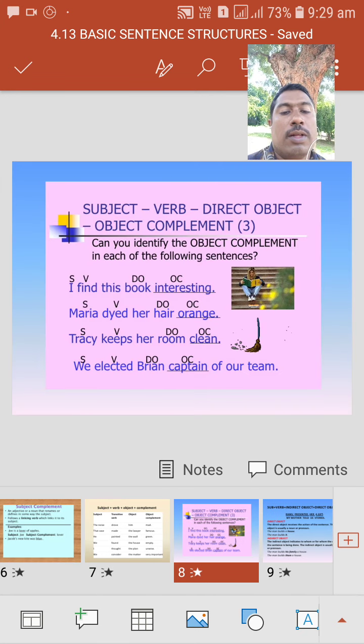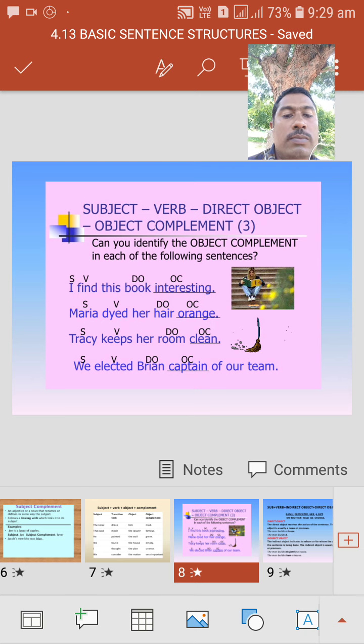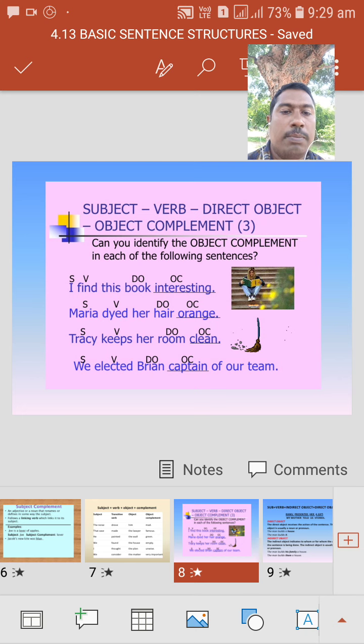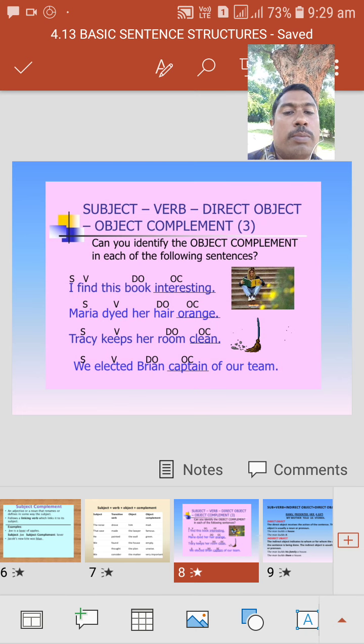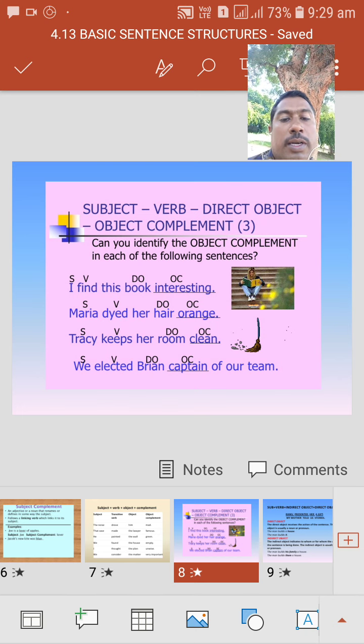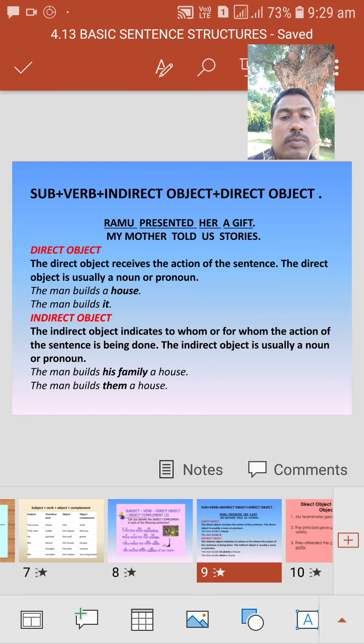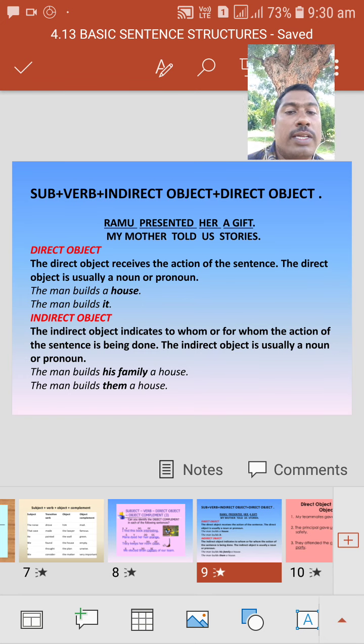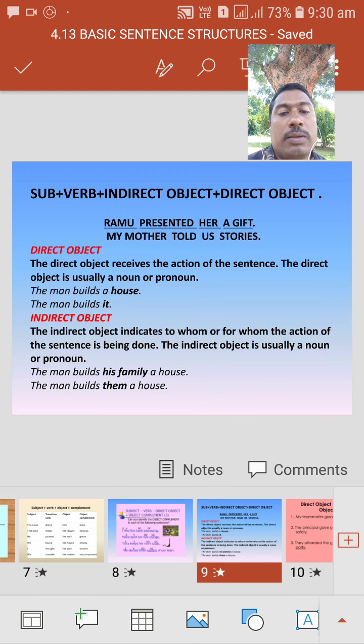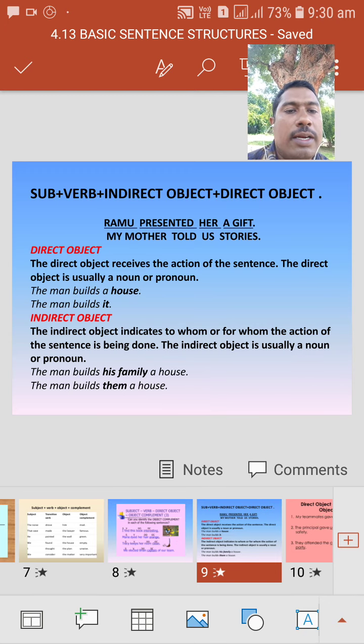Next, subject plus verb, direct object and indirect object. Sorry, subject plus verb plus direct object and object complement. Okay, already we have learned that. Okay, the next one is subject, verb, indirect object plus direct object. Okay, direct object and indirect object.